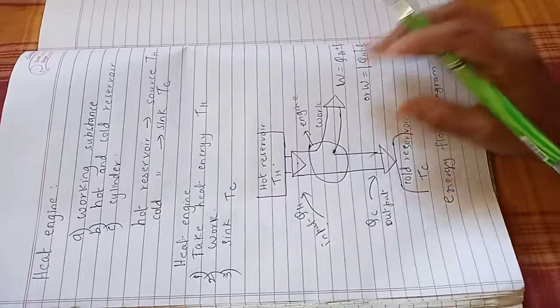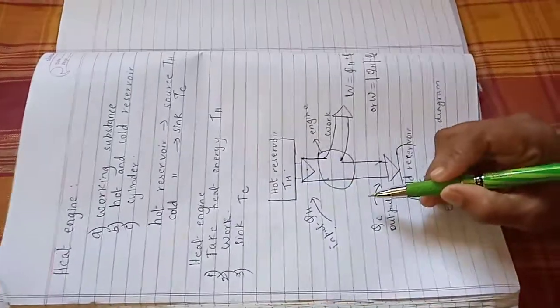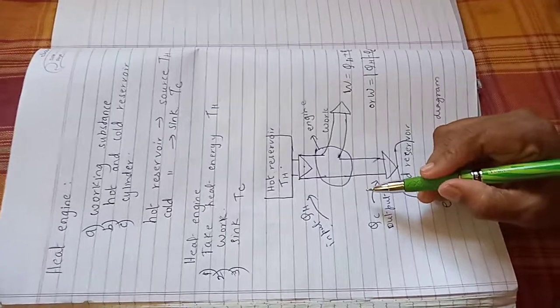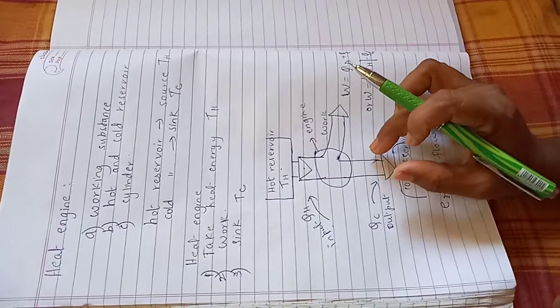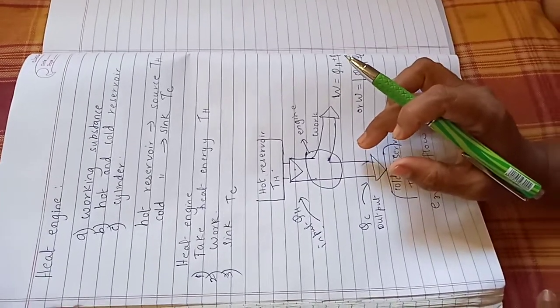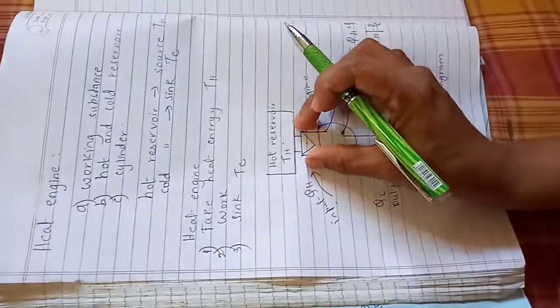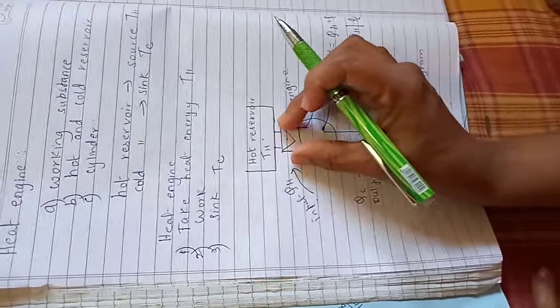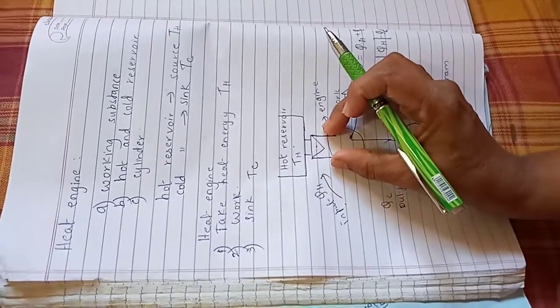Point number 2 is that, students, the width of the heat pipeline indicates the amount of energy absorbed, the amount of heat energy rejected, and the amount of work done. The larger the width of the heat pipeline, the larger the amount of heat energy absorbed.